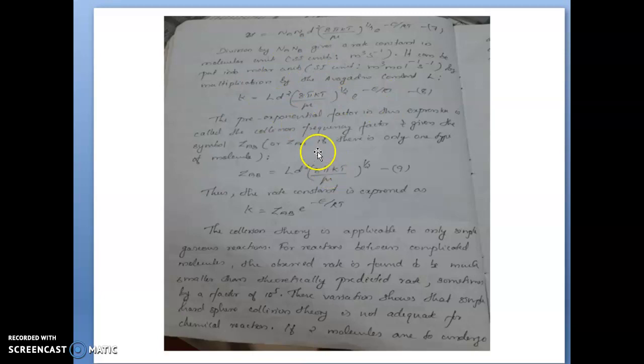is called the collision frequency factor and given the symbol Z_AB. So this is the collision frequency factor. Z_AB is equal to L d² (8πkT/μ)^(1/2). Thus the rate constant is expressed as k is equal to Z_AB e^(-E/RT).